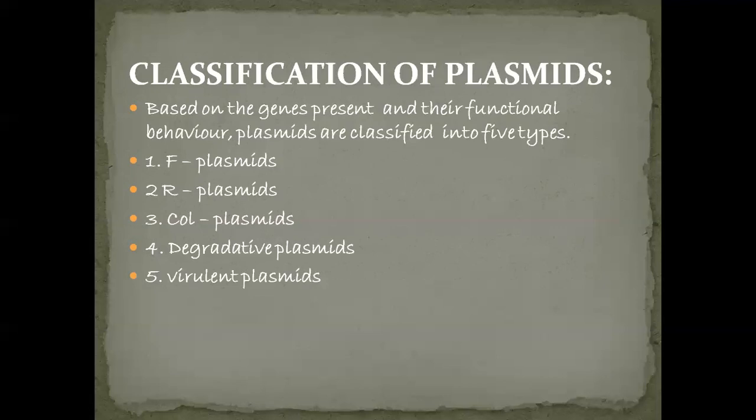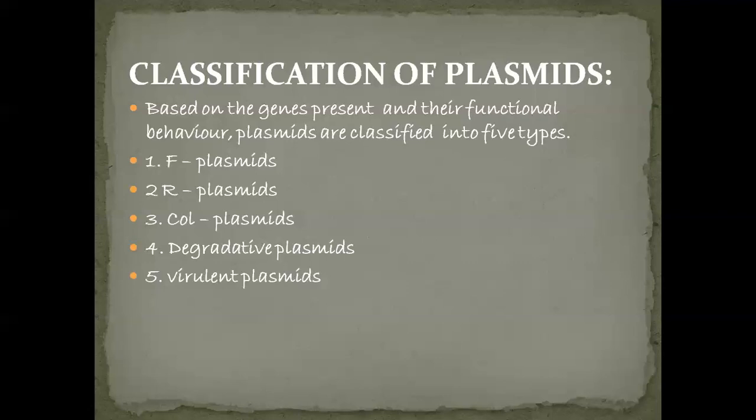Next, degradative plasmids. These plasmids produce enzymes which are capable of degrading certain toxic substances, for example toluene. If these degradative plasmids are present in bacteria, they give the capacity to degrade toxic substances. So those plasmids are called degradative plasmids. For example, the bacterium Pseudomonas consists of these degradative plasmids.